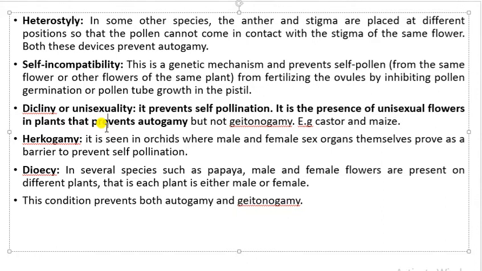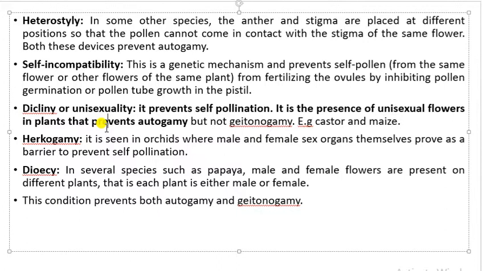Now self-incompatibility is one kind of genetic mechanism in which the pollen grains are not able to fertilize on the surface of the stigma of the same flower. So once again I'll repeat, this is a genetic mechanism in which self-pollination is prevented, that is, the fertilization of the ovule does not take place. That is, the pollens cannot germinate on the surface of their own stigma.